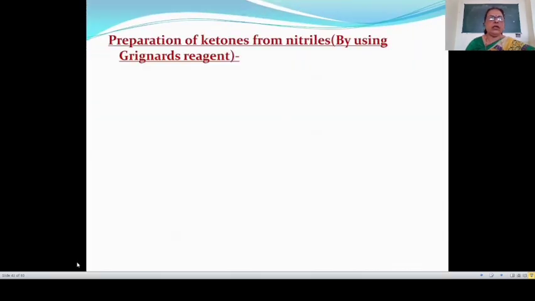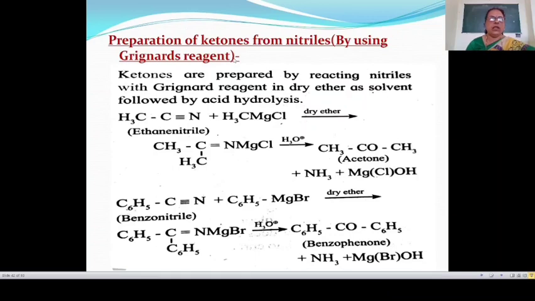Then in case of a ketone, here is the preparation of a ketone from nitrile by using Grignard's reagent. Here first, alkyl cyanide or alkyl nitrile is treated with methyl magnesium chloride. Here Grignard's reagent means alkyl magnesium halide is known as Grignard's reagent.